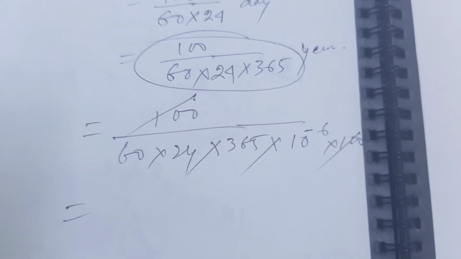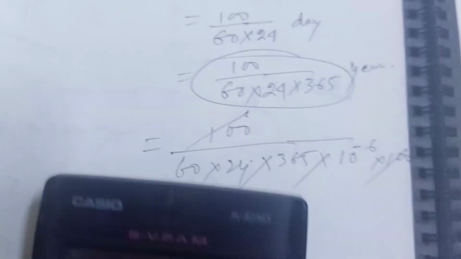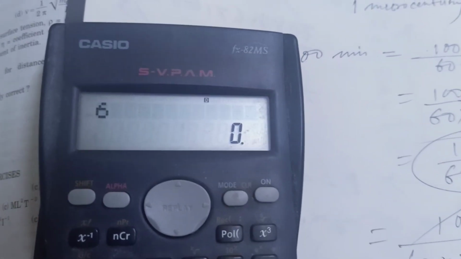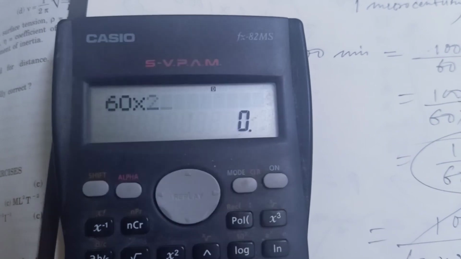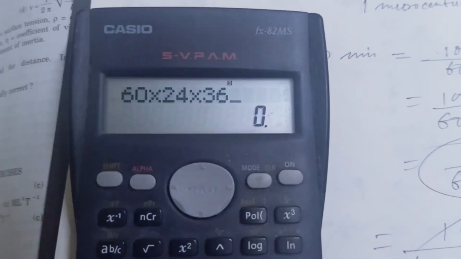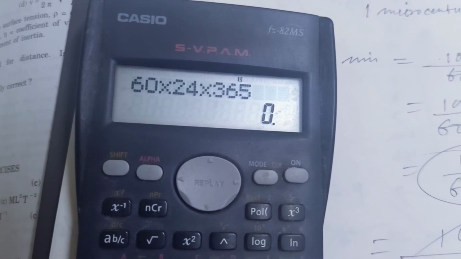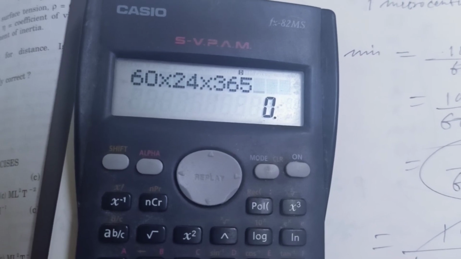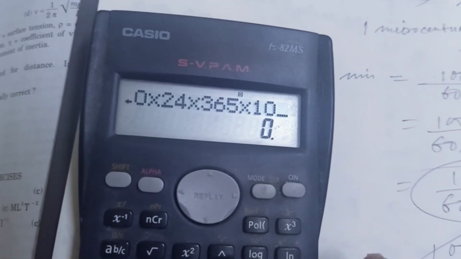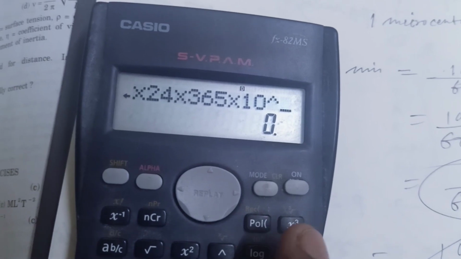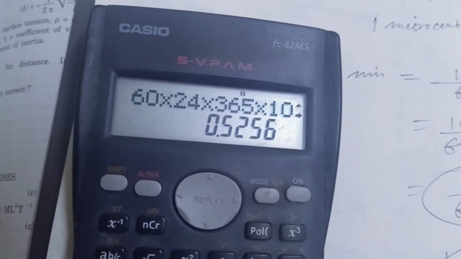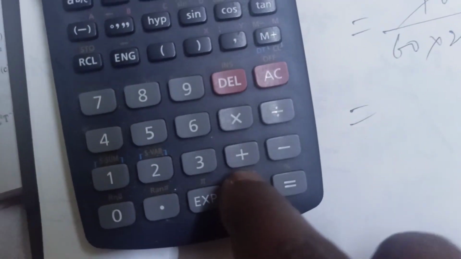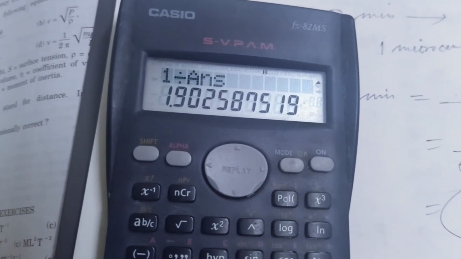Okay, so it is easy for me. So this is 60 into 24 into 365, and this into 10 to the power minus 6, and this is equal to this, and 1 divided by answer, so 1 divided by answer equal to 1.9.